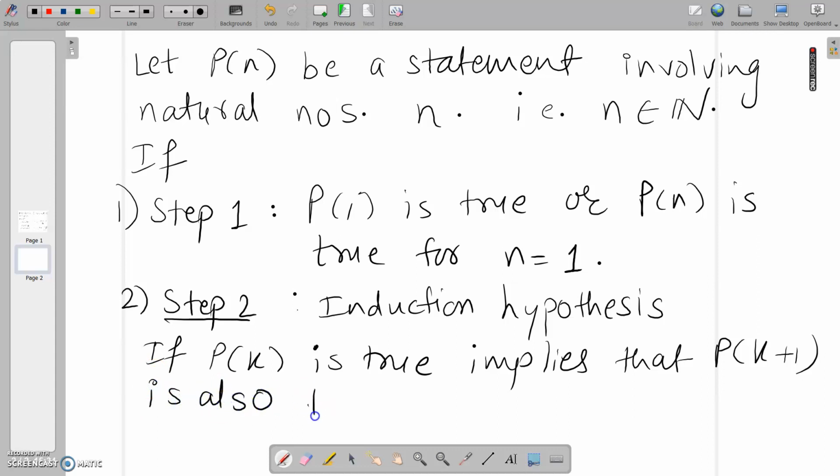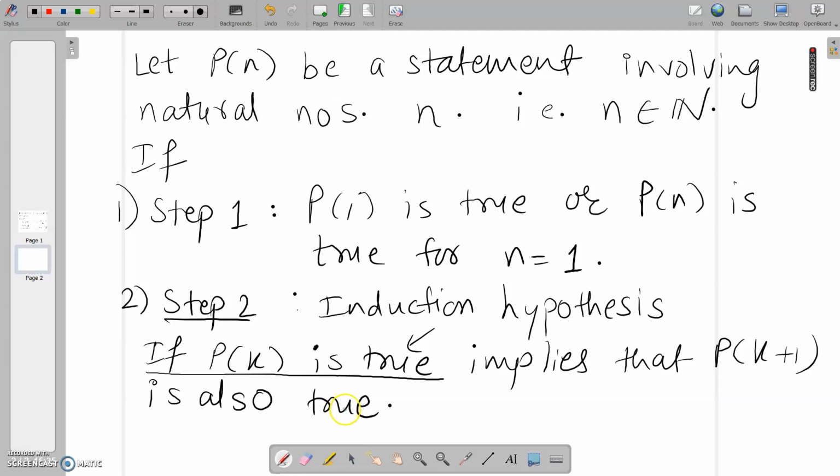That means when I say if P of k is true, this is my induction hypothesis. I am assuming that the result is true for some natural number k, and that tells me that P of k plus 1 is also true.